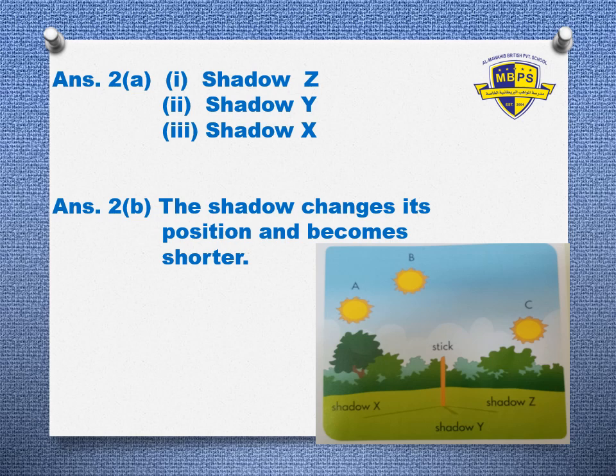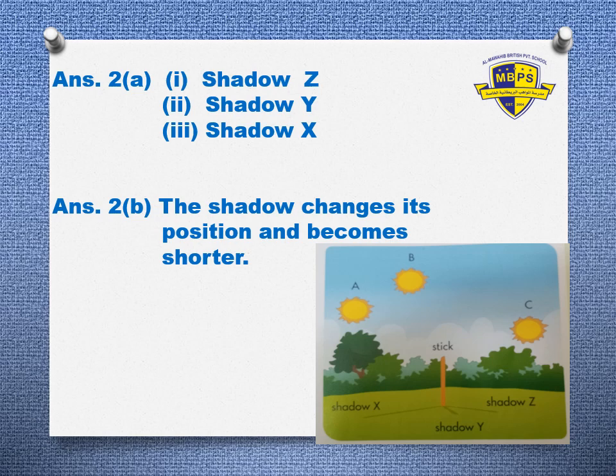Shadow X, shadow Y or shadow Z? It will be shadow Z. Very good. Why shadow Z? Is shadow Z long or short? Yes, it's long. Very good.